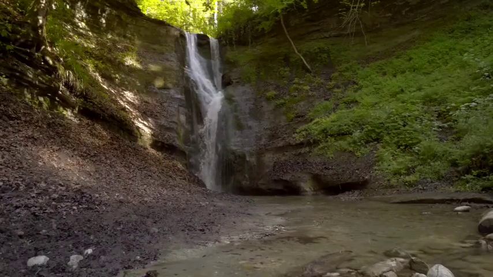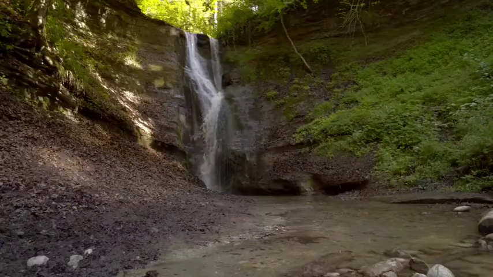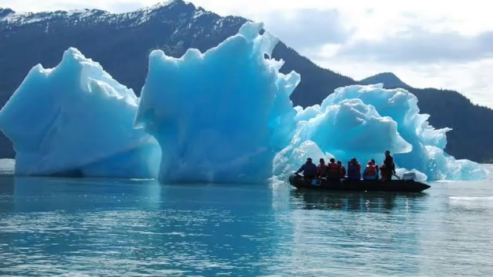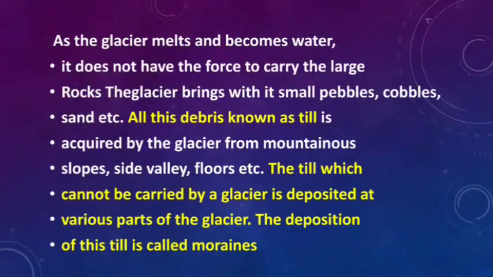The definition: a slow-moving mass of ice, a river of ice, is called a glacier. The movement of a glacier is very slow, unlike water flow. It moves a few centimeters a day, or even less or more. Glaciers move basically because of the force of gravity.